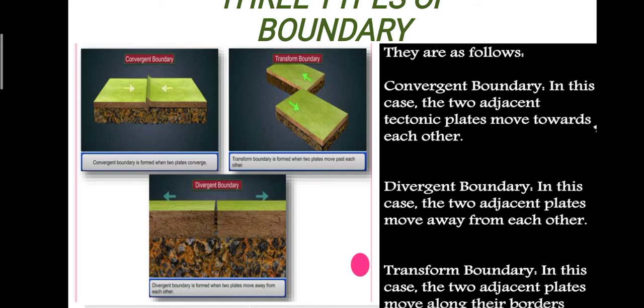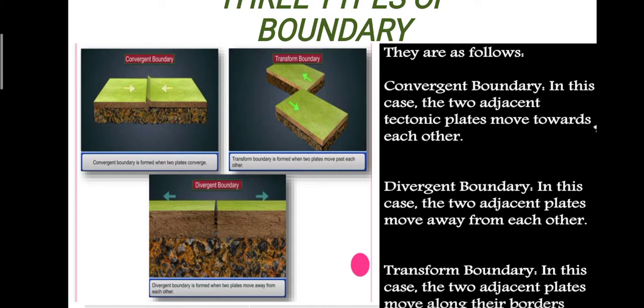So the movement of these plates has changed the position and size of the continents over millions of years. Because of this movement, the continents changed their size. Such movements have also influenced the evolution of the present landform features of India. So whatever the present landform features, because of the movement of these plates, their evolution also changed.